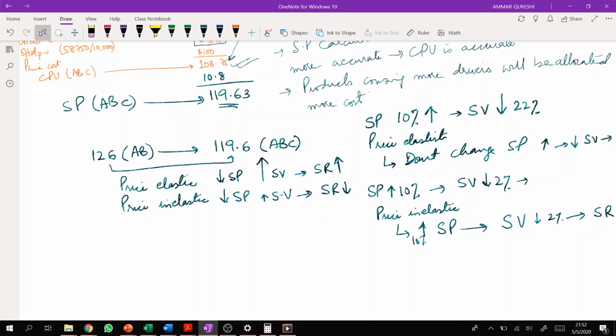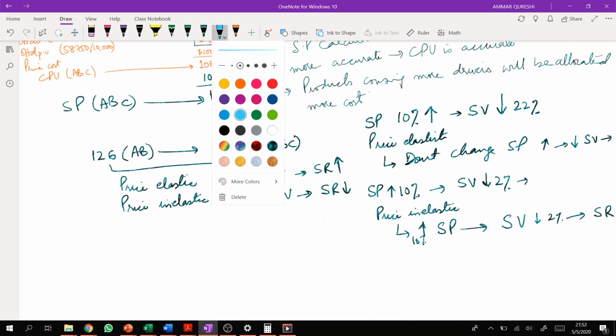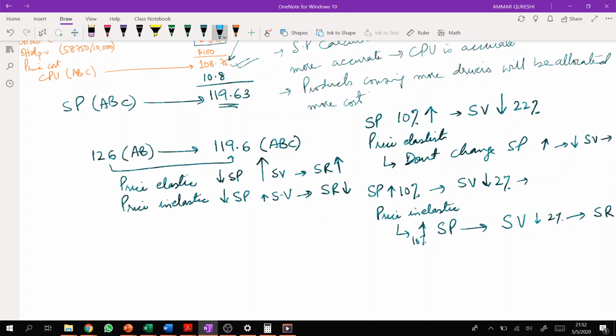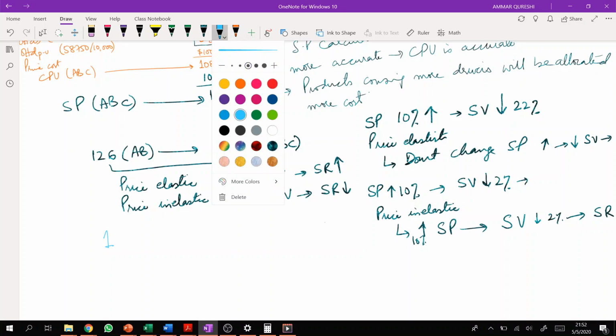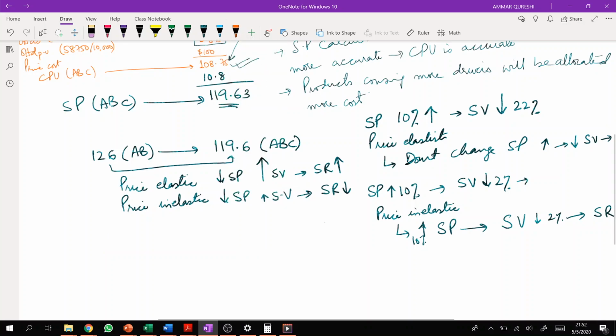Similarly, there can be another case. Let me discuss one more case here. Suppose the current cost of the product is $110 using absorption costing. And if we switch to activity based costing, then the cost of the product will increase to, let's say, $122. So there will be an increase in cost per unit.